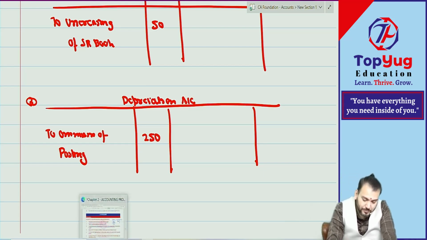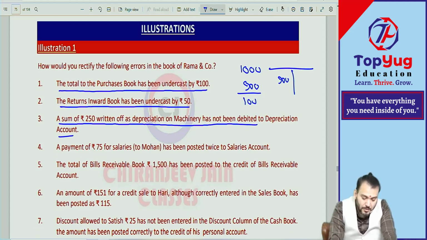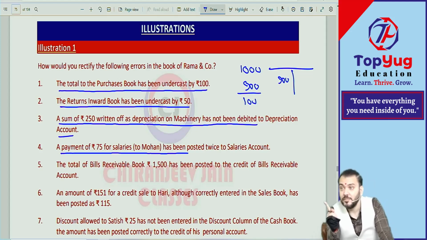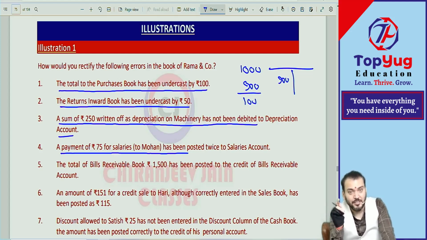चलेगा. Then what? A payment of rupees 75 for salaries to Mohan has been posted twice to salary account. Has been posted twice to salary account means the cash account is recorded once only. Generally salary account is debited, and cash or bank is credited. Cash or bank is correct. In salary account you have posted twice. Correct? What correction do you do?